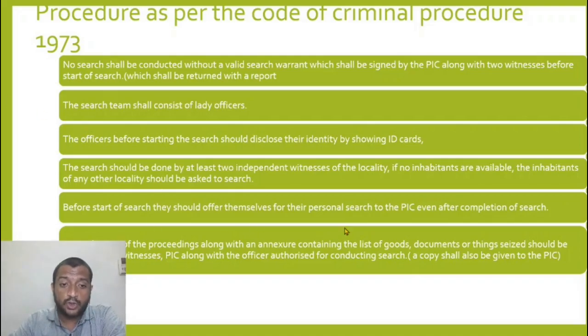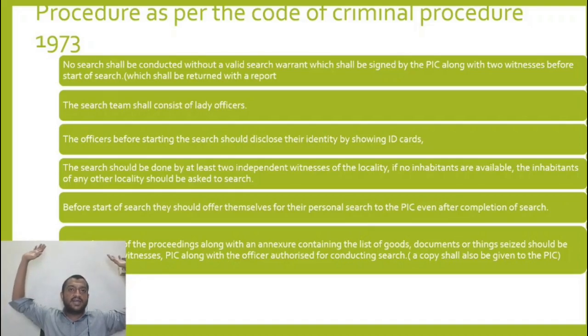Before the start of search, they should offer themselves for personal search to the person in charge. So before searching them, you have to offer yourself to search first. The officer will just raise his hands or just put it like this and will ask the person in charge to search him. So from a taxpayer's point of view, what will you search? You should search that there is no video camera. You should search that there are no harmful objects. You should ask for a search warrant. You should see their ID cards. So all of these need to be searched. So he should offer himself for search.